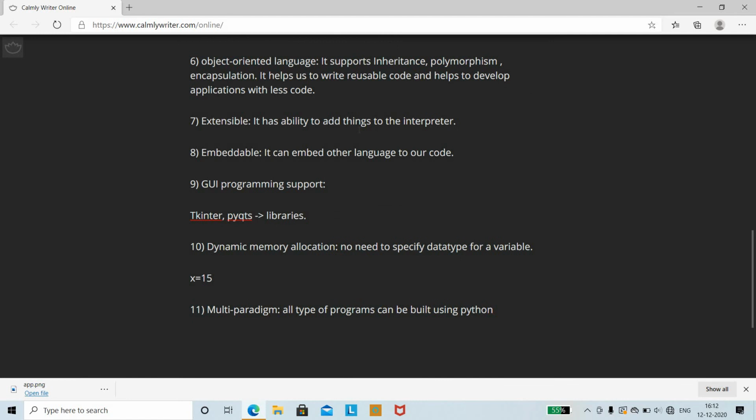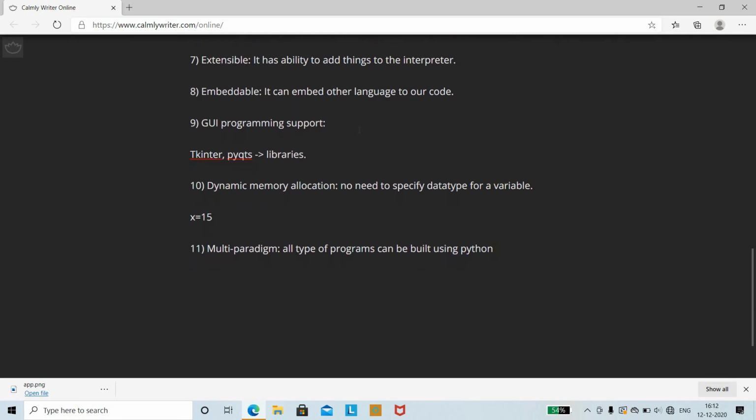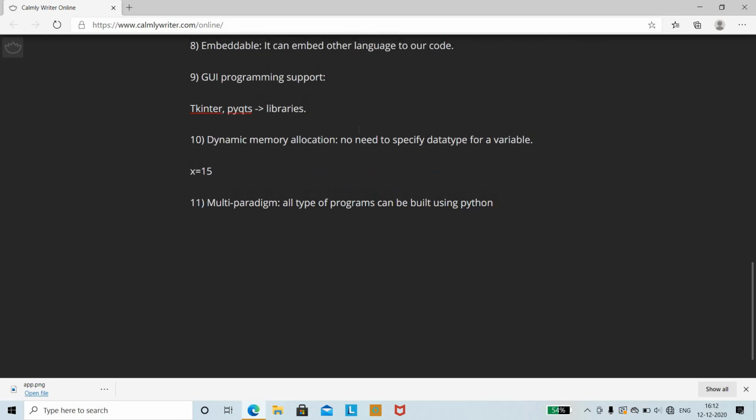Next thing is it's an object-oriented language. Since it's an object-oriented programming language, everything in Python is considered to be an object. It supports inheritance, polymorphism, and encapsulation, and since it uses these concepts, you can write reusable code, which helps to develop various applications with little code. Then it is extensible, because it has the ability to add new things to the interpreter. Then it is embeddable, so you can easily embed other languages in our code.